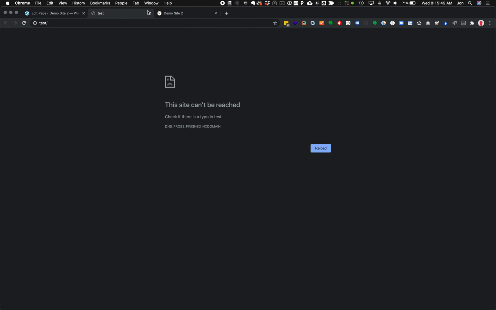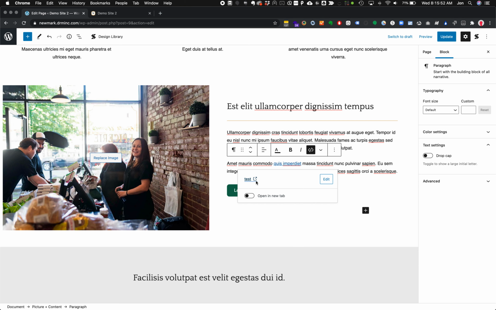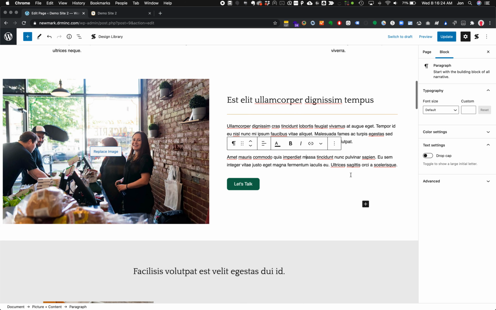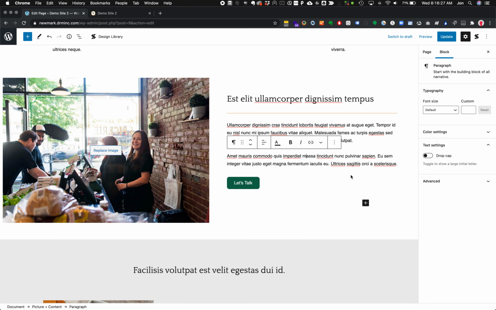So if I head to that, we can see that this isn't a published page, so it doesn't go anywhere yet. But if I were to publish that other test page, it would suggest that page as an option right here in this drop-down link. So here it's suggesting a link right back to itself, to the home page. This can also list PDFs that you upload to the media library, which we'll cover in another video. So being able to link items is really critical, and we don't want that to go anywhere, so we're just going to click this again to unlink it and remove that. But you can see how you can quickly override some text there. The next thing we want to get into is adding our own blocks.